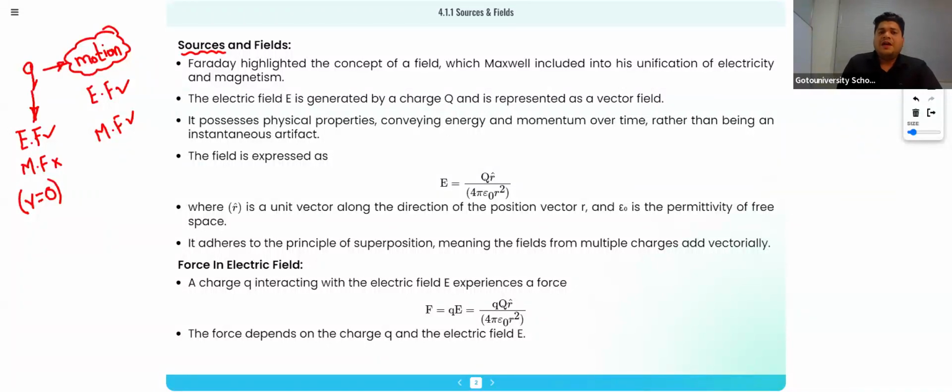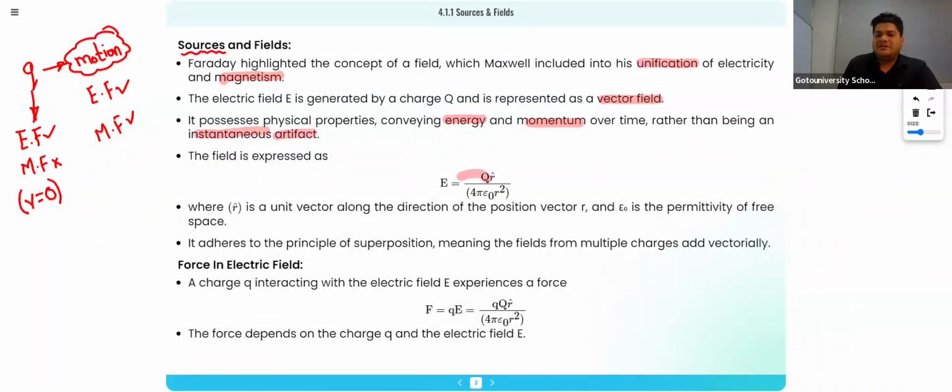So the first point: Faraday highlighted the concept of field, which Maxwell included in the unification of electricity and magnetism. The electric field is generated by charge q, and it is represented as a vector field. It possesses physical properties, conveying energy and momentum over time, rather than being an instantaneous artifact.